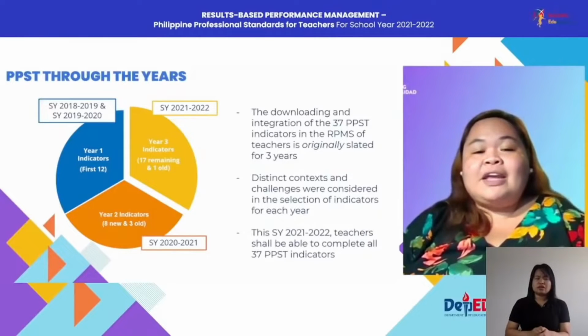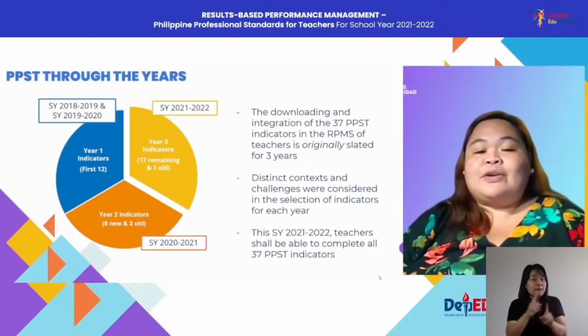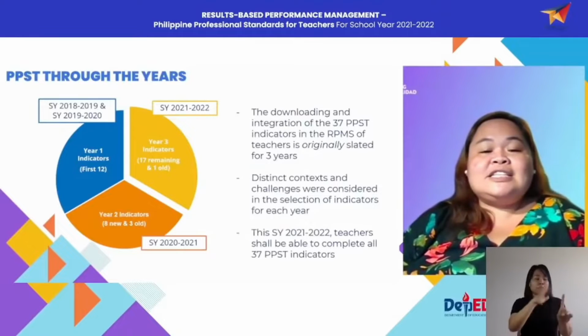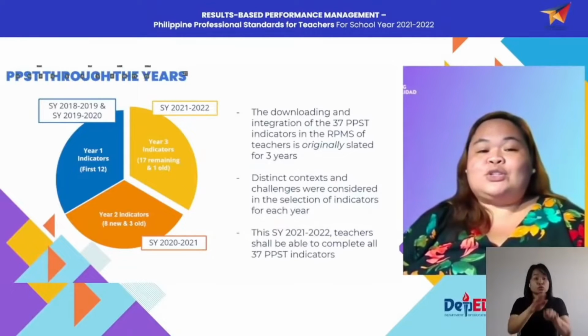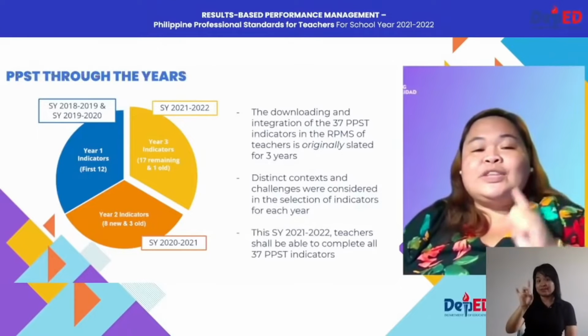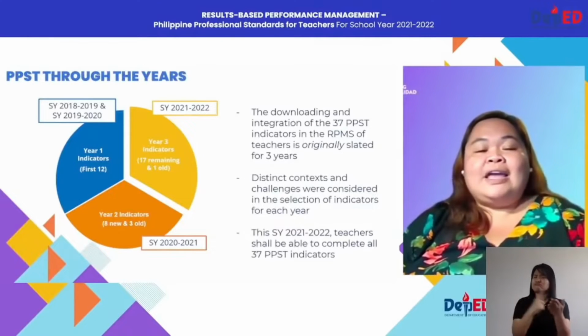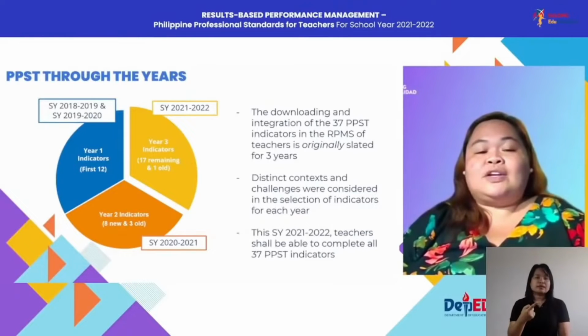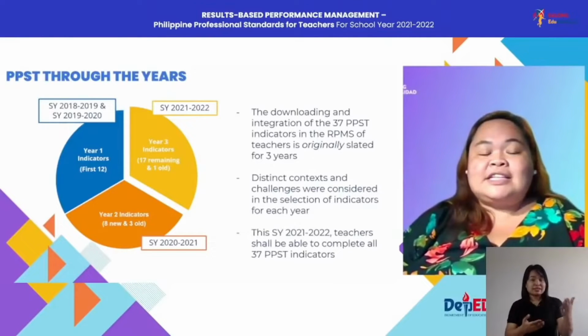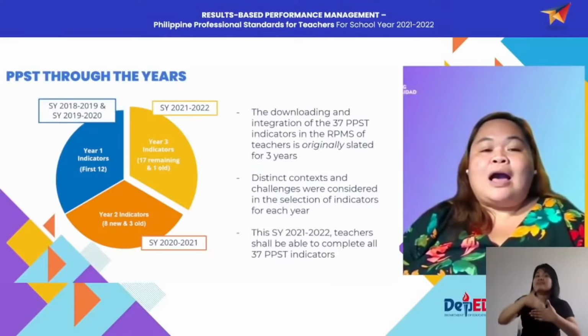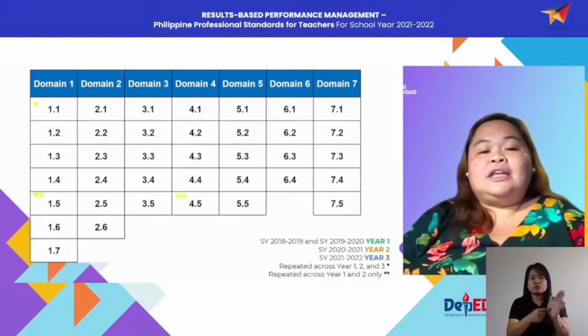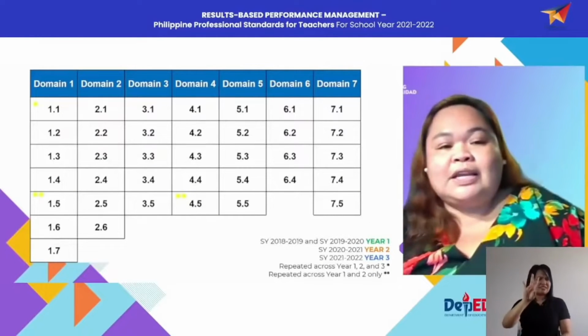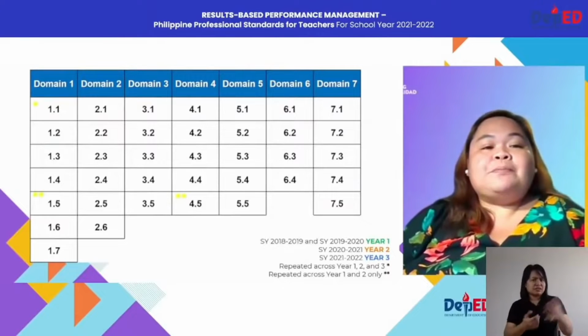They are the remaining indicators that will make up for the 37 indicators that were gradually released since 2018 or school year 2018. So to discuss in detail why I mentioned that the indicators for this school year are not new, for my next slide, I'll walk you through how these 37 indicators were gradually downloaded in our